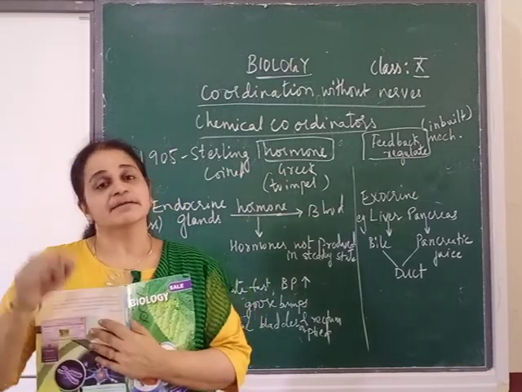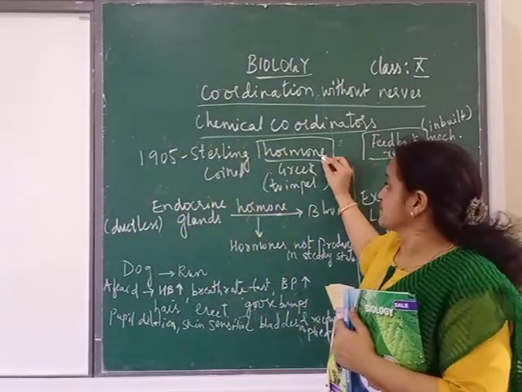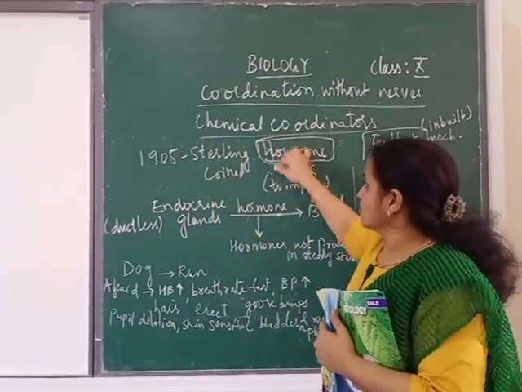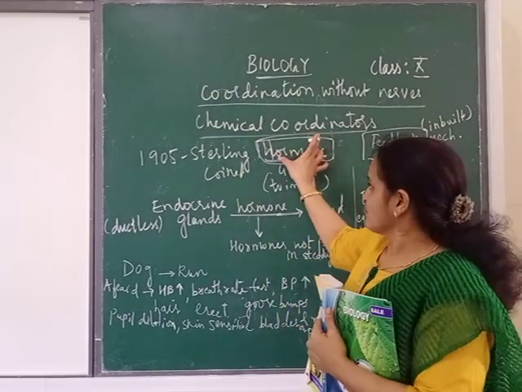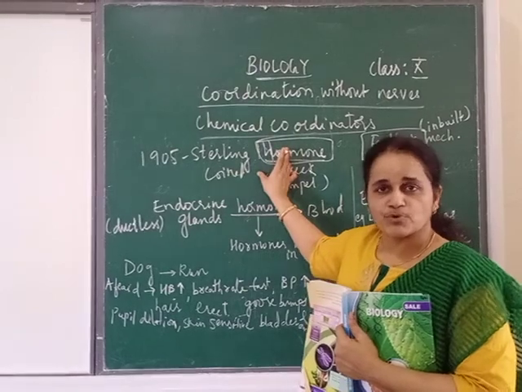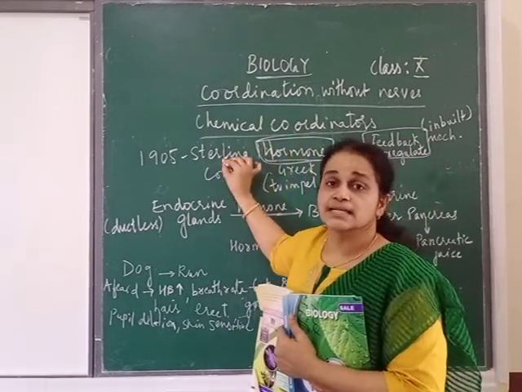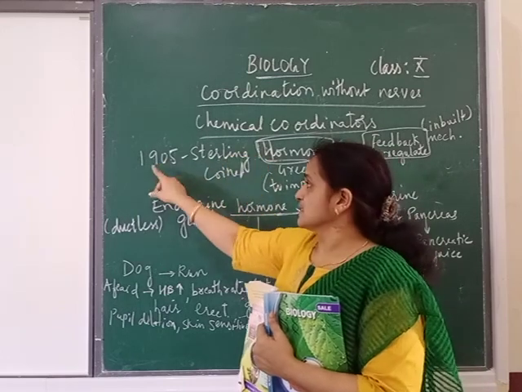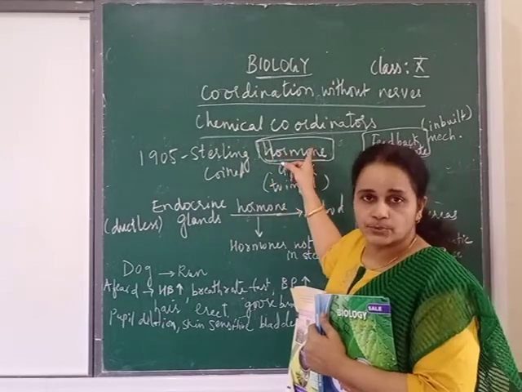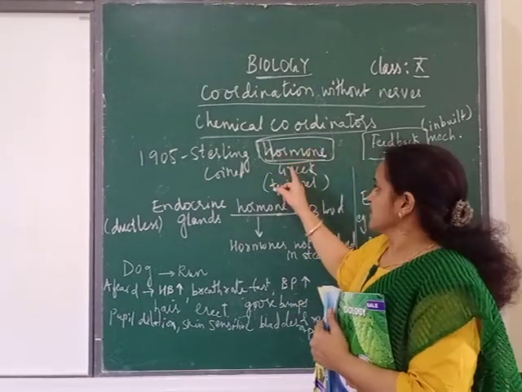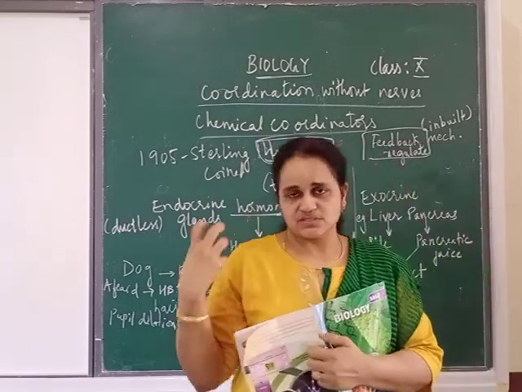Now why is it called chemical coordination? Because there is involvement of some chemicals. Yesterday I told which chemicals? They are nothing but hormones. What are those? Hormones. This term hormone was first coined by the scientist named Stirling. So Stirling in the year 1905 coined the term hormone. Hormone is a Greek word, meaning to impel. To impel means to force.